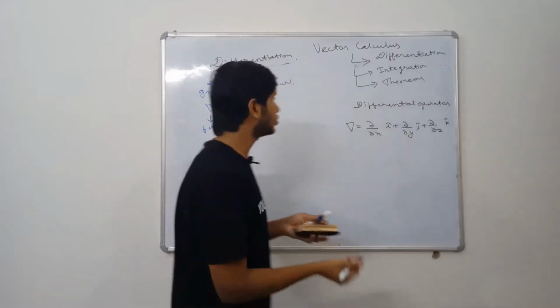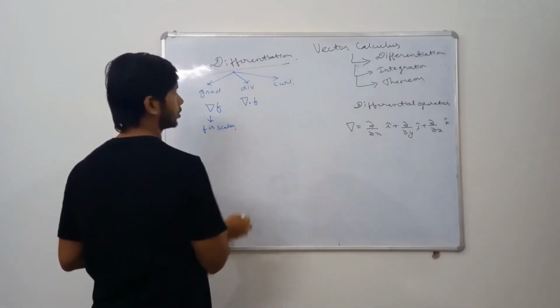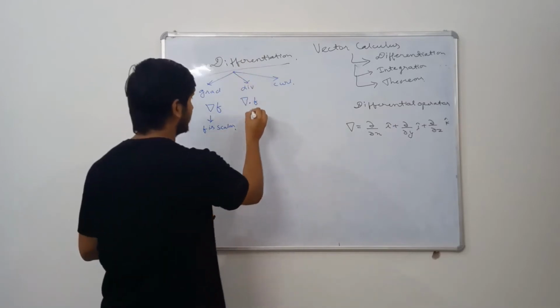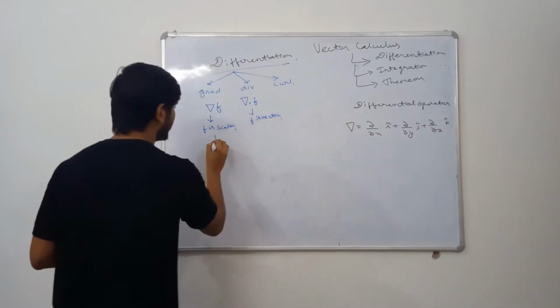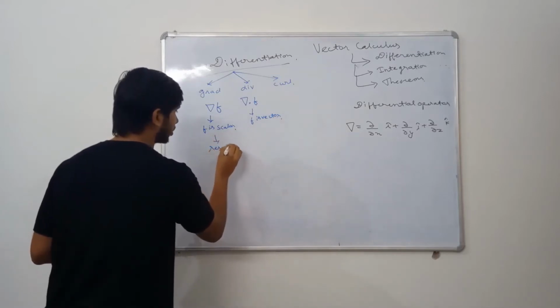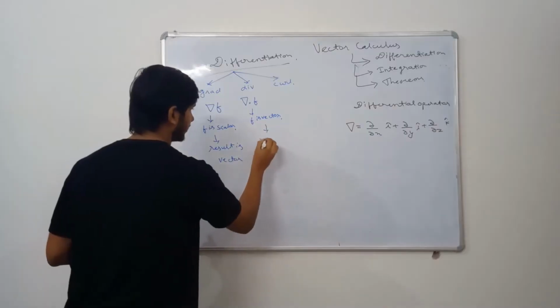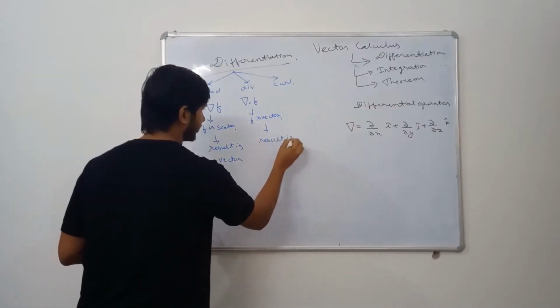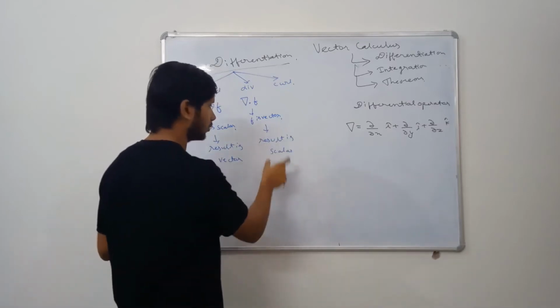Now if a vector field is changing in some direction, it is del dot f, so it's a dot product. Here f is vector, but the result will be scalar. Whatever the change will be, that will be a particular scalar.